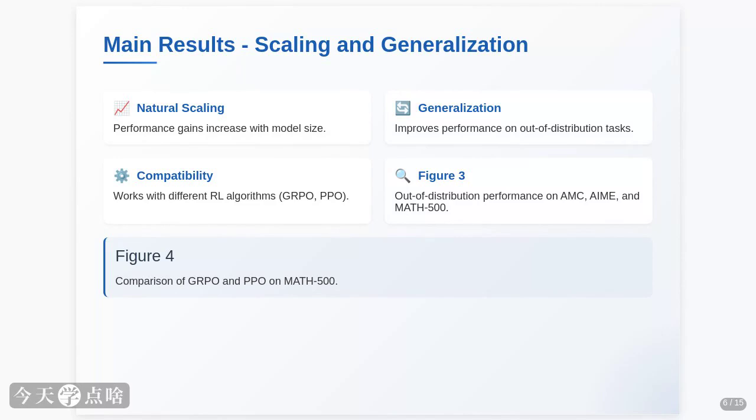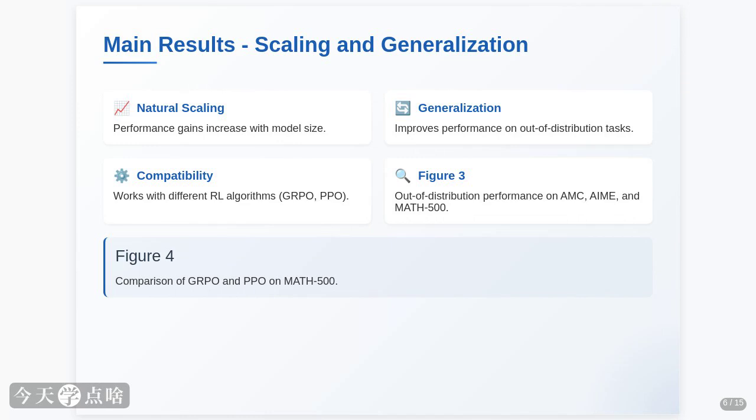We found that TTRL naturally scales. Bigger models, like Qwen 7B, tend to benefit more from TTRL than smaller ones like Qwen 1.5B, especially on harder tasks like AIME. This makes sense. Larger models have more knowledge to leverage during self-improvement.